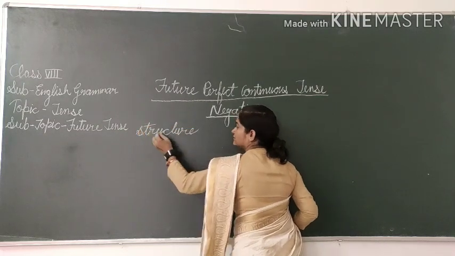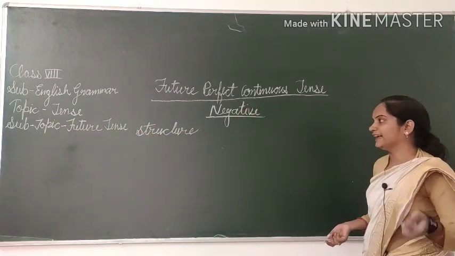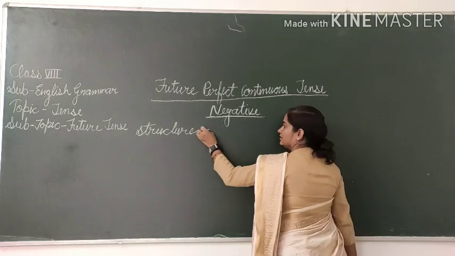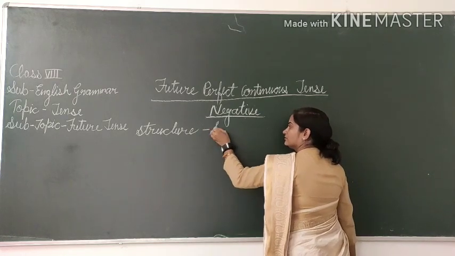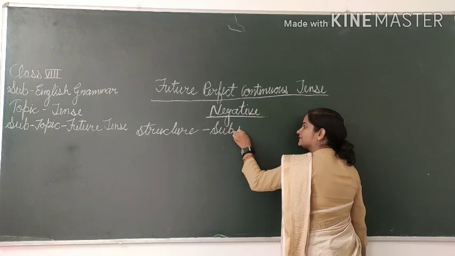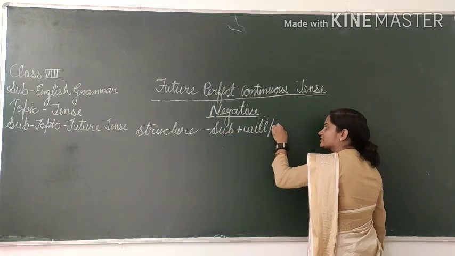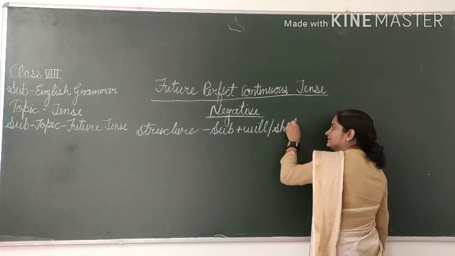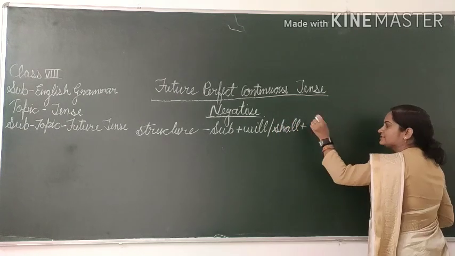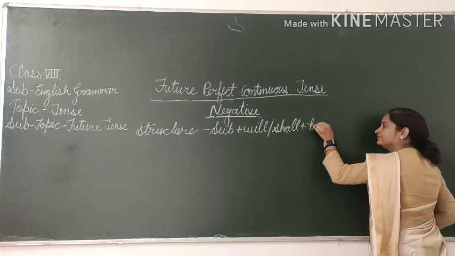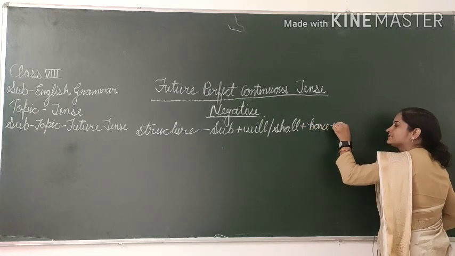We will follow the structure of affirmative by adding not. So firstly, subject plus will oblique shall plus have plus not.